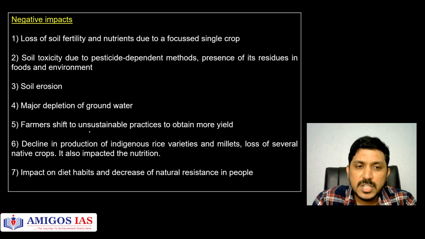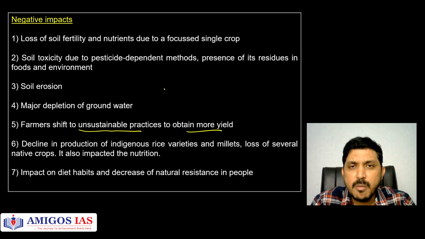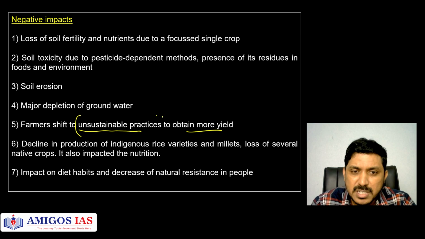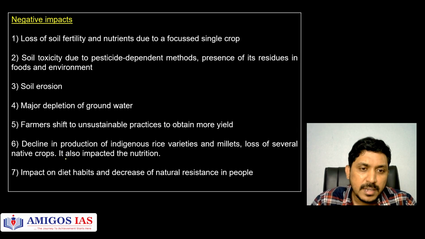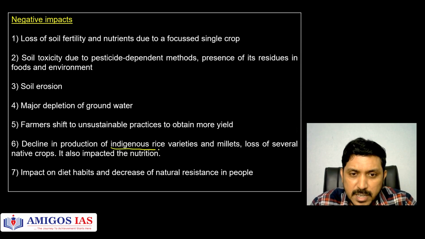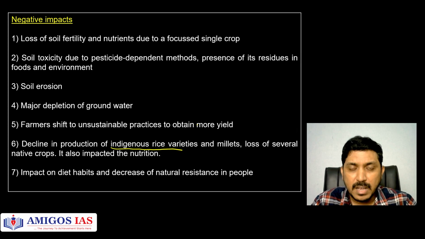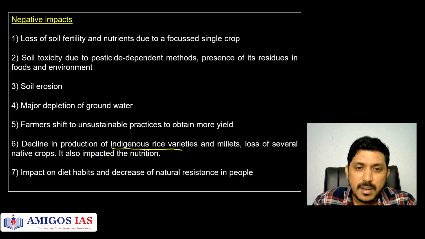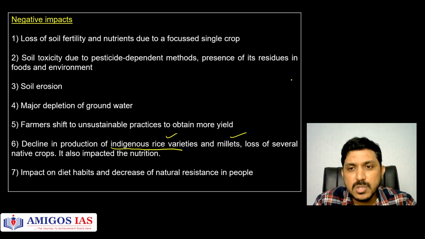Fine. Farmers shift to unsustainable practices to obtain more yield. That means it's a combination of all these things: unsustainable practices, monocultural practices, more fertilizers for the sake of more yield. It is going to impact the environment negatively. Decline in production of indigenous rice varieties. India has lost crop diversity, diversity of seeds as well, rice varieties, millet varieties, all these have been lost because now you're using only what?